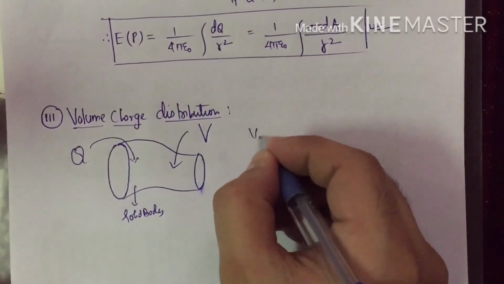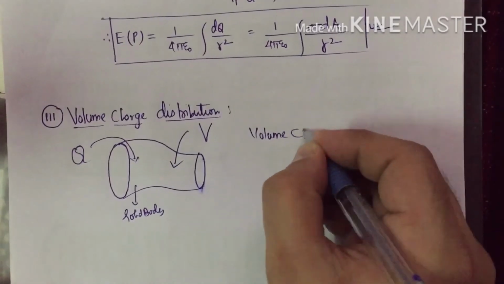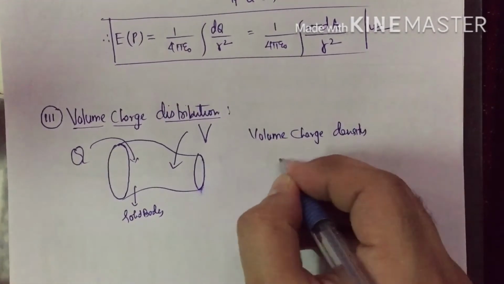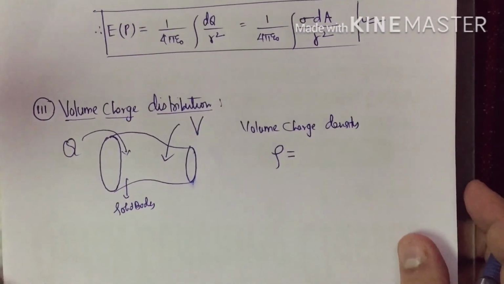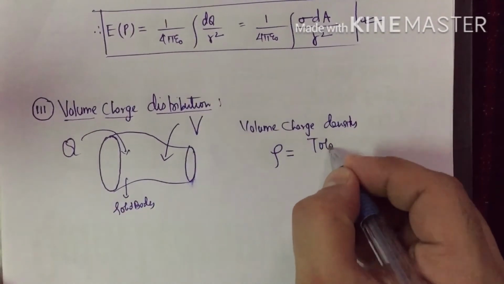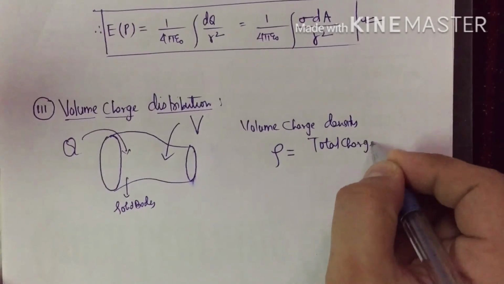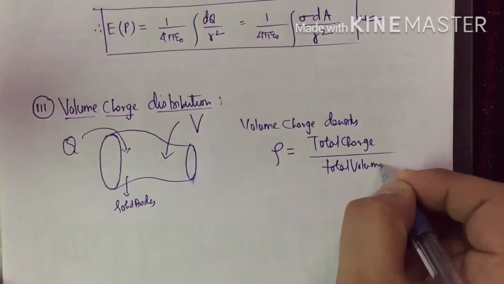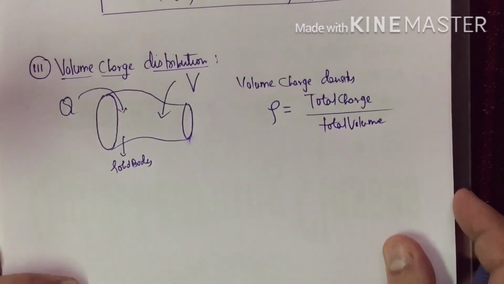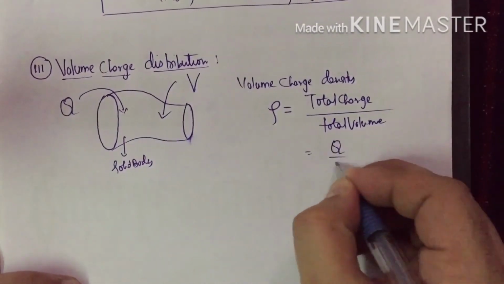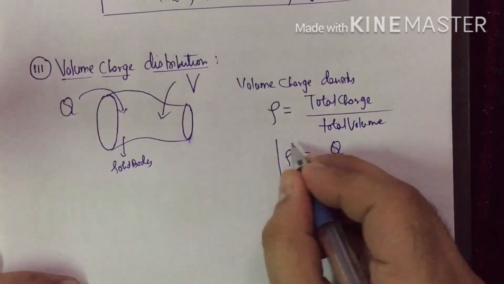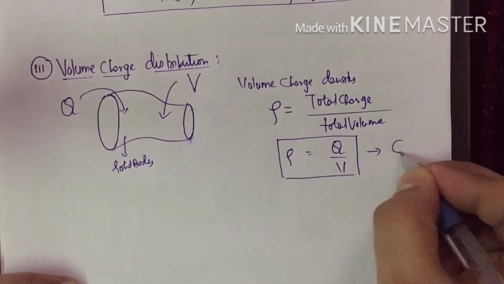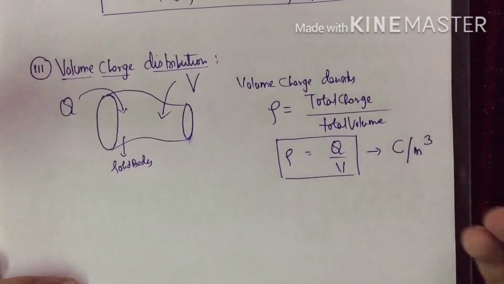So we define a quantity which is called volume charge density, rho, which is total charge divided by total volume. What is total charge Q by V? This is rho, and its unit is coulomb per meter cube.